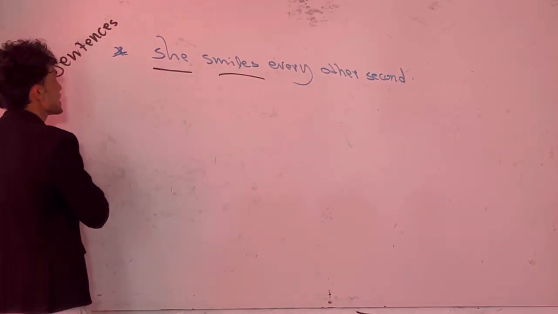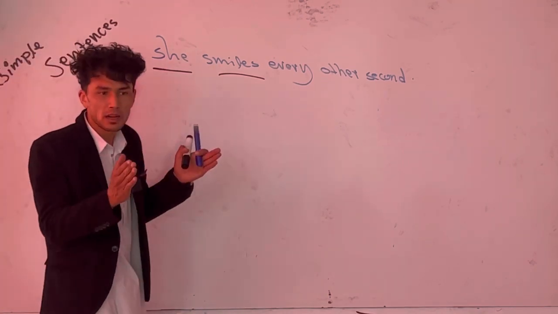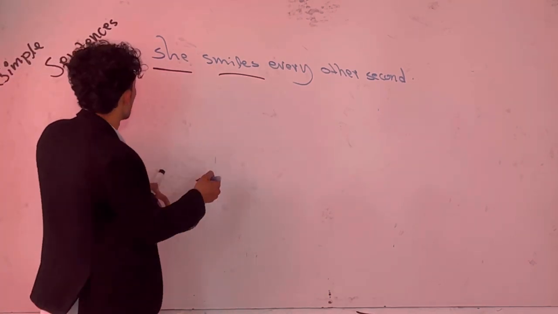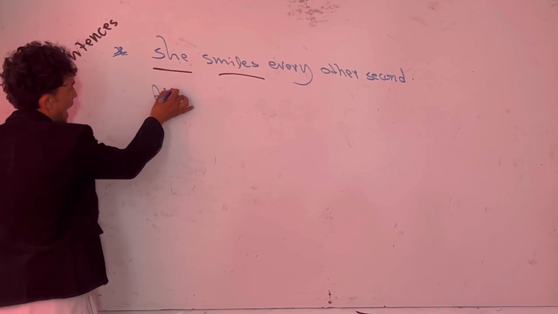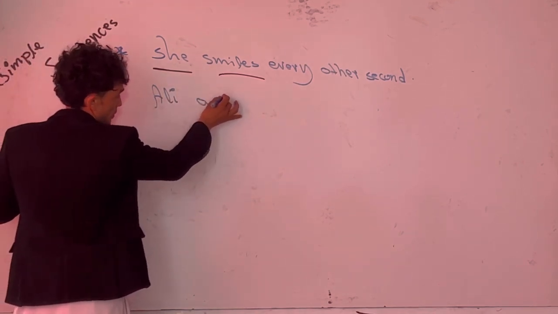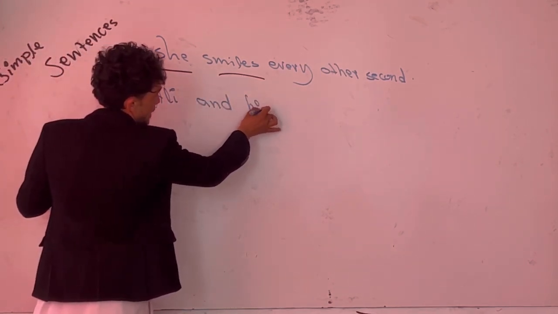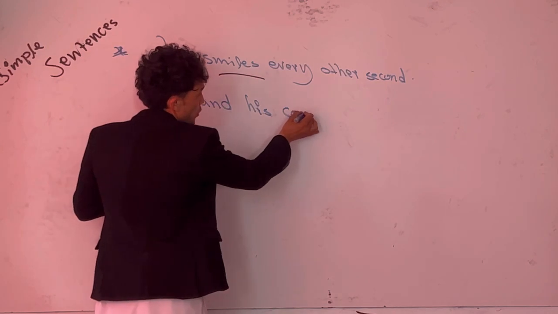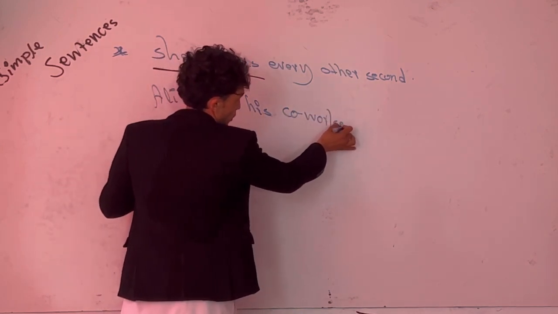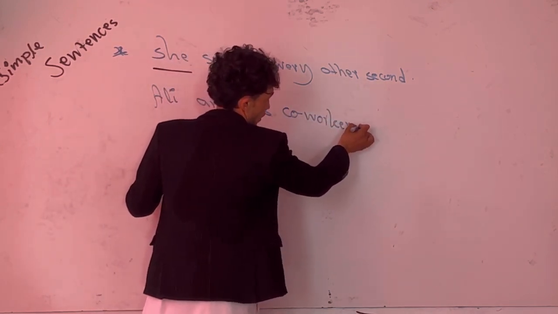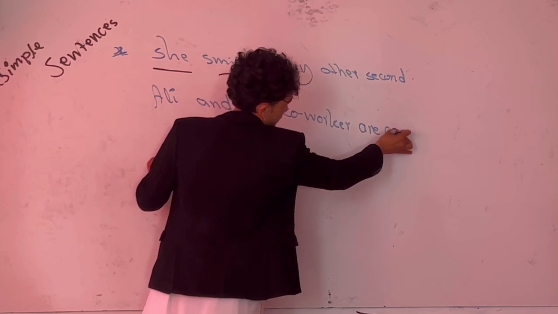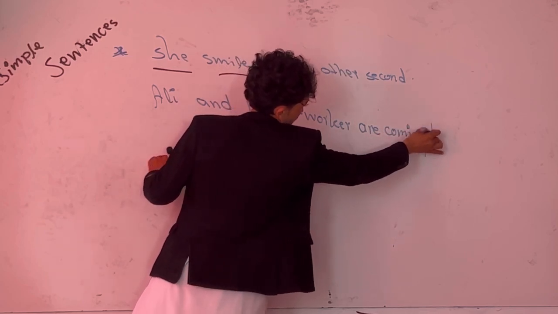And sometimes you may see a simple sentence in a kind of strange way. For example, somebody says, Ali and his co-worker are coming here.